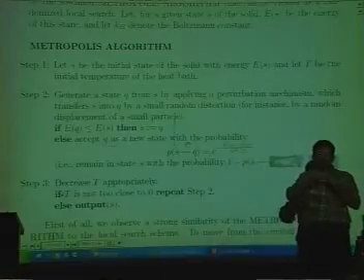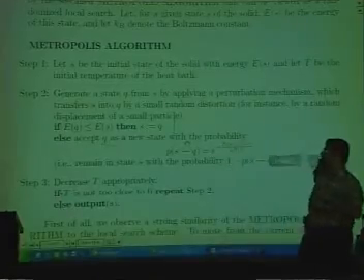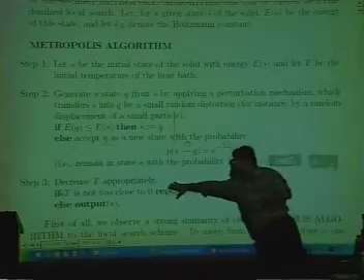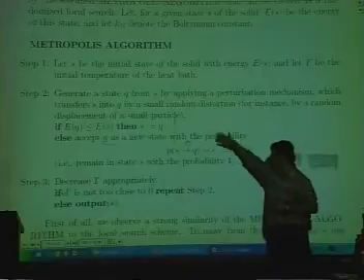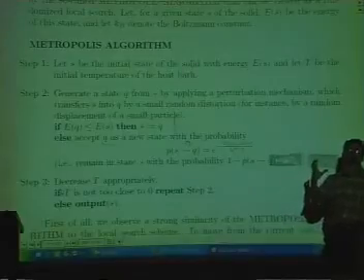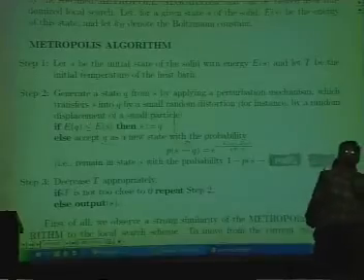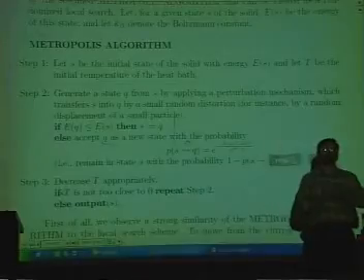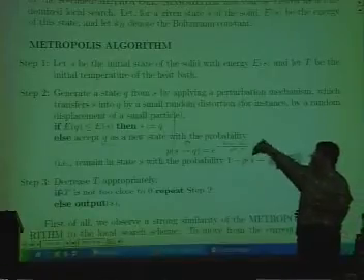Therefore, you are associating the probability of climbing up, and you are going to the new state with some controlled probability. After that, you are going to decrease T appropriately, according to some cooling schedule. If T is not too close to 0, you repeat this step, else you output the current state. You claim to have reached the satisfactory state if no perturbation mechanism is possible and the crystal structure has completely arrived at and everything is in good order. If this is not the case, you reach a new state and so on.